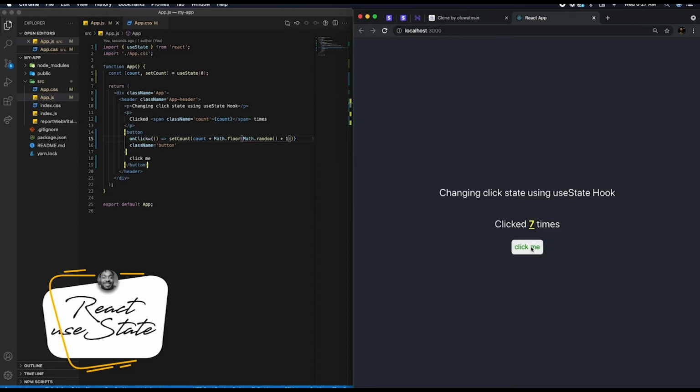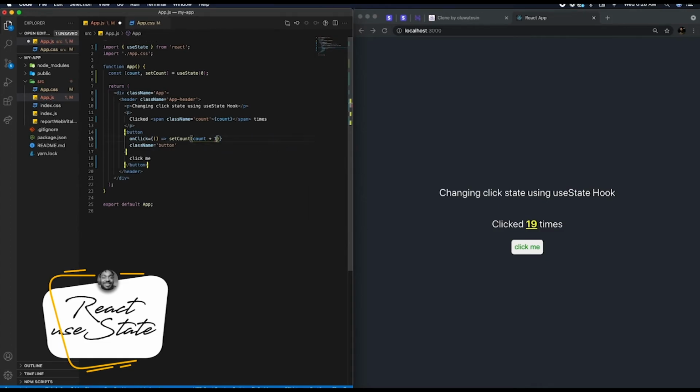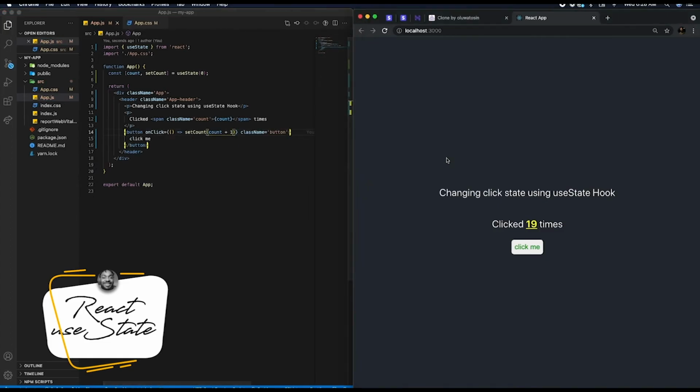So I can also do this. See, this code here represents just 1. It does the same thing. See, it does the same thing. So for you to check, let's do something.